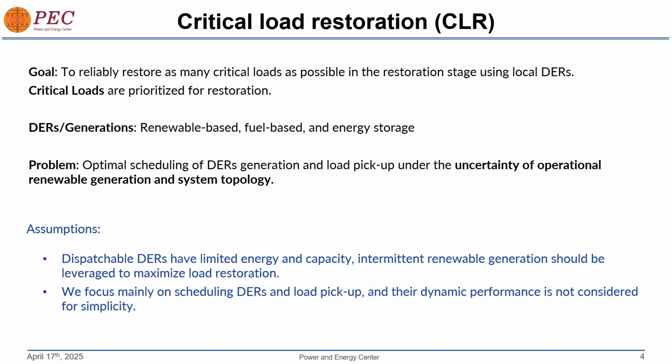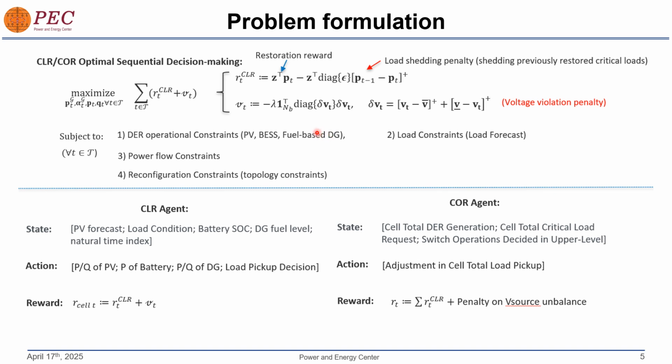for simplicity. This shows the main problem formulation of the critical load restoration problem, and this could be framed as this optimization problem, where R_CLR plus V_T denotes the objective function. R_CLR denotes the restoration reward, which combines the amount of power that we are able to restore with the load shedding penalty, and V_T is the voltage violation penalty. That is basically the voltage violation that is happening on each of the buses, and it is subject to all of these constraints. Here four constraints are shown, which include DER operational constraints, load constraints, power flow constraints, and